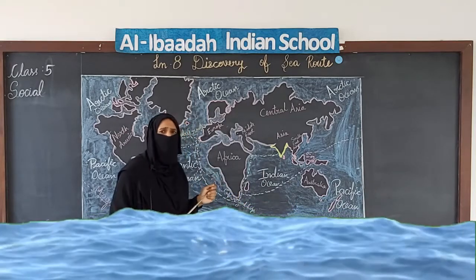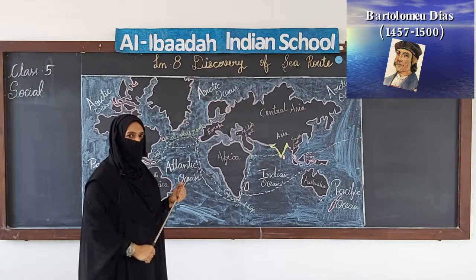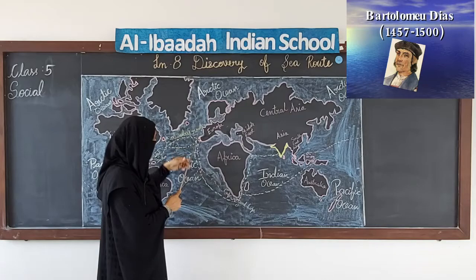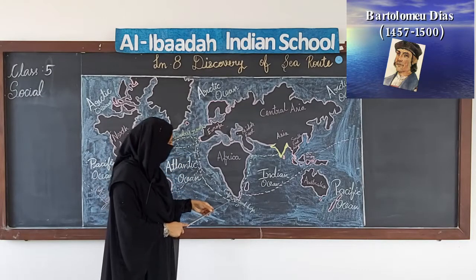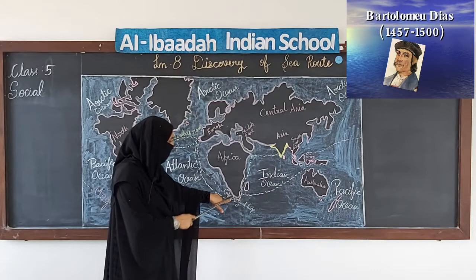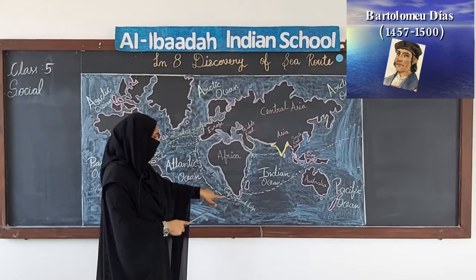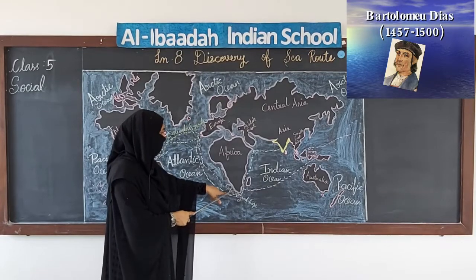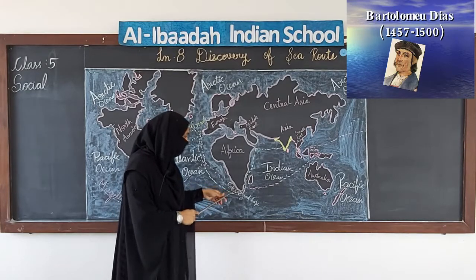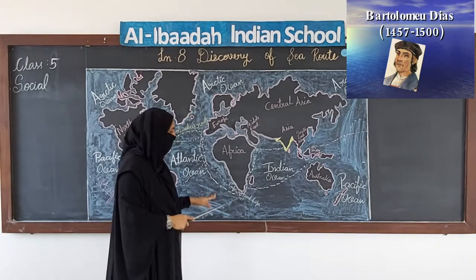The first one, Bartholomew Dias. He was a Portuguese and he started from Europe. He reached the southern part of Africa, but he couldn't go further because there was a big storm. His crew members were not agreeing to go further. They were saying there is a storm here and we could drown, so we will not go further. This point he named the Cape of Storm. But later on, today it is the Cape of Good Hope.